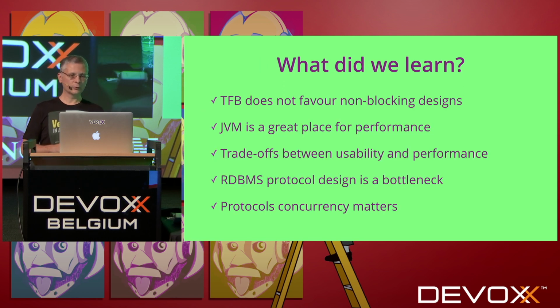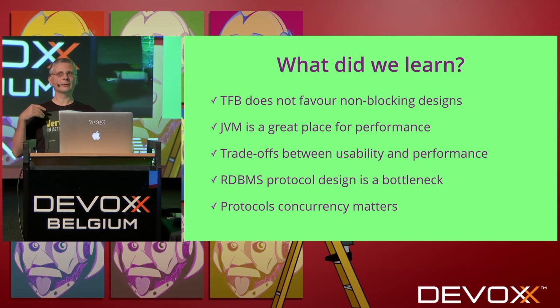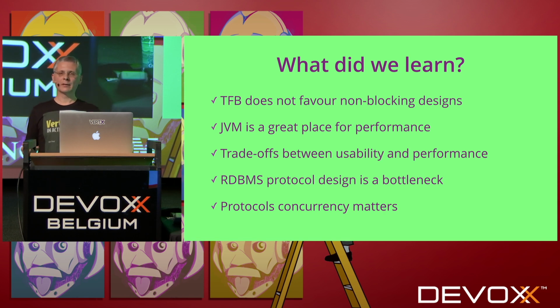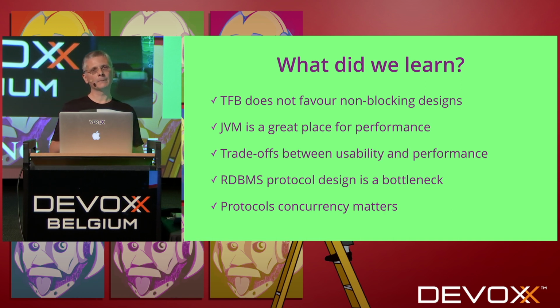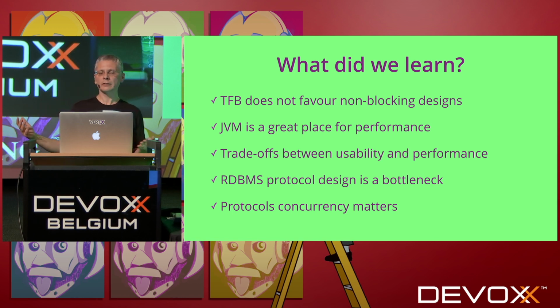So to conclude, what did we learn? What I learned, at least, is that first I thought that non-blocking designs were a cool thing, and that for a benchmark, it would make a difference. My surprise is that in this benchmark, it does not, because either it's synchronous, and it has up to 16K connections, but it's synchronous, so non-blocking doesn't make any sense because we don't use a backend. And when a backend is used, it's only 256 connections. So that was something unexpected.